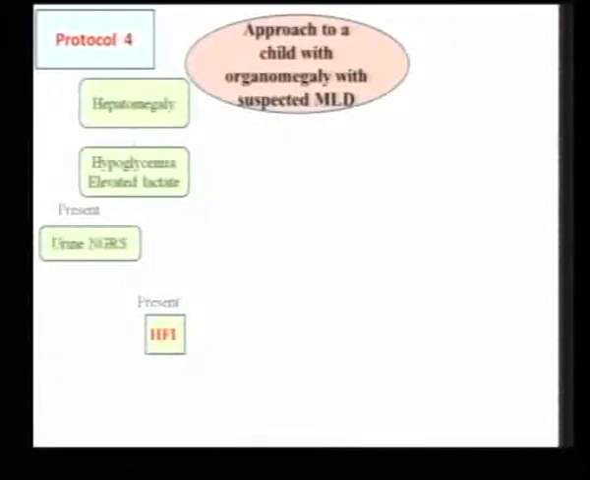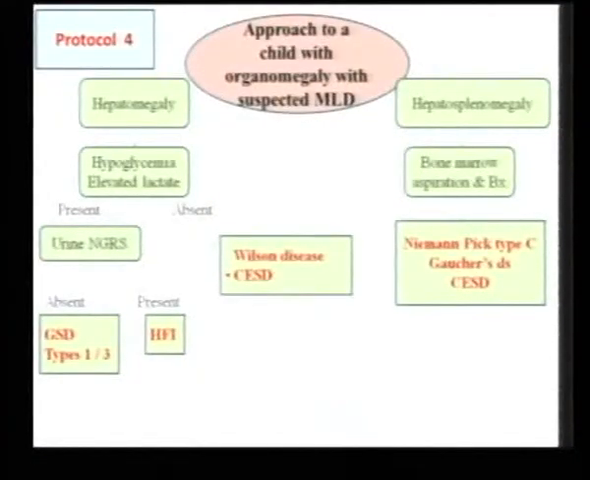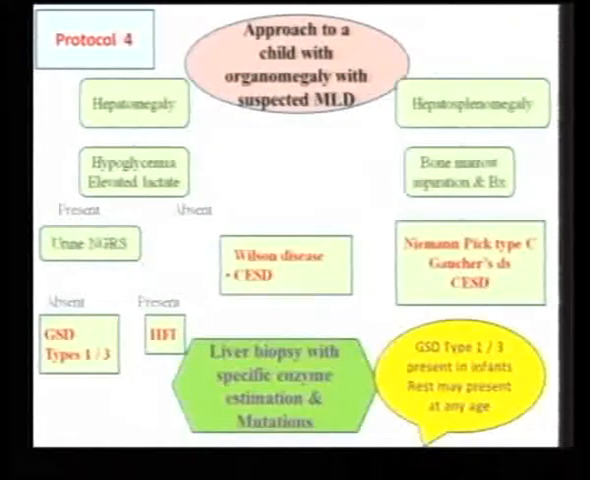Okay, so I just go forward with hepatomegaly and hepatosplenomegaly, and I'm not going to spend too much time because we've already discussed cases here. Hypoglycemia, elevated lactate. But if the hypoglycemia and elevated lactate are not present in a child who has hepatomegaly, then you should think of Wilson's disease or a cholesterol ester storage disorder. If it's hepatosplenomegaly, do a bone marrow. That will help you in deciding which lysosomal storage disorder it is. And some other confirmatory tests, of course.